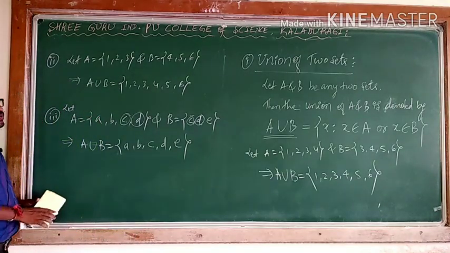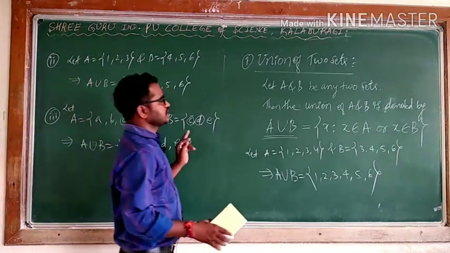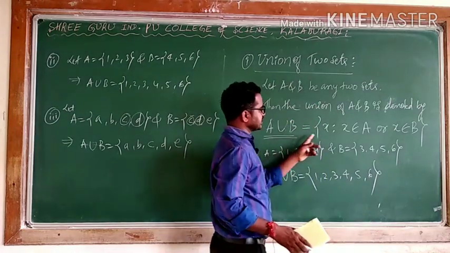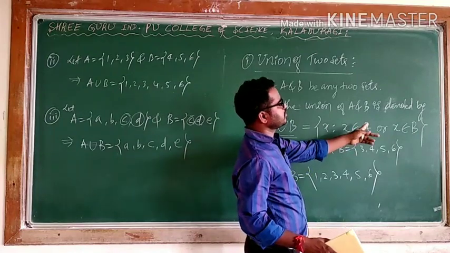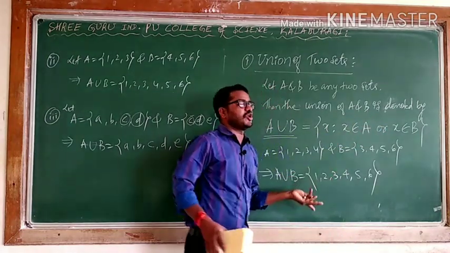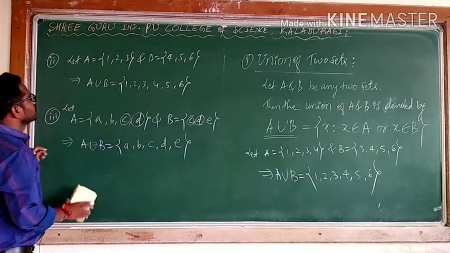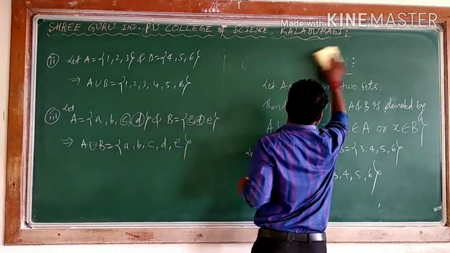Whenever union, you can say, let A and B be any two sets, then the union of A and B is denoted by this symbol. Mathematically, it is the set of elements that belong to A or belong to B. If an element belongs to both, we will consider it once. This is about the union of two sets. Okay, is it clear? Second one.